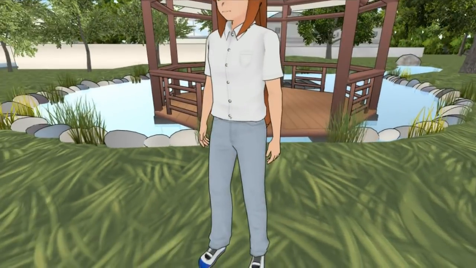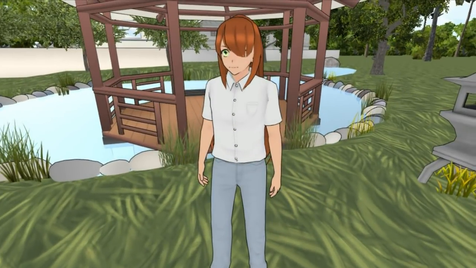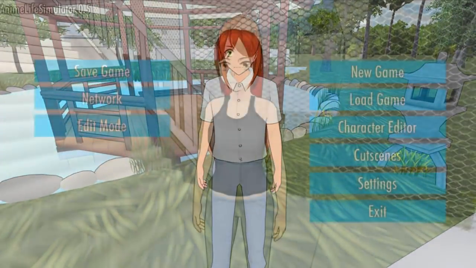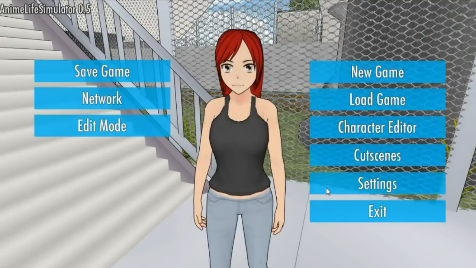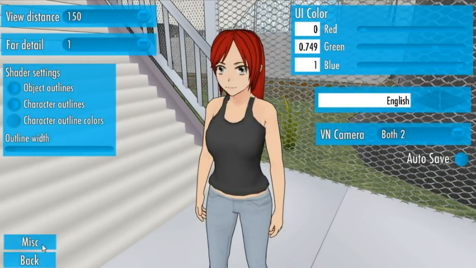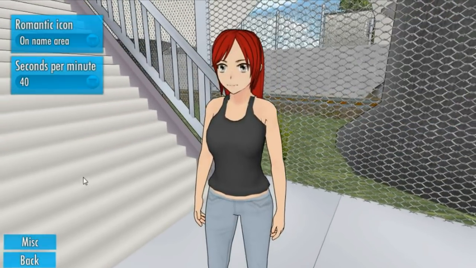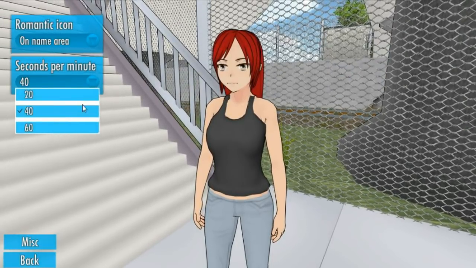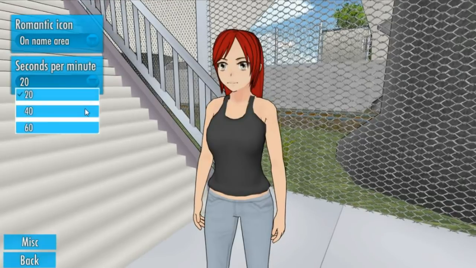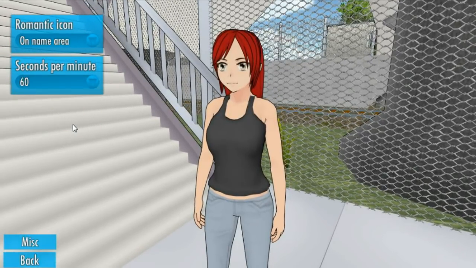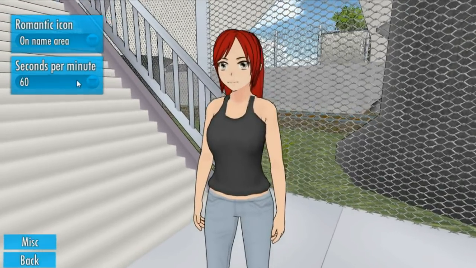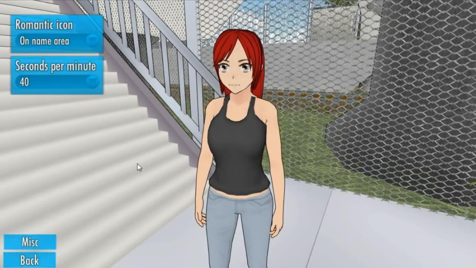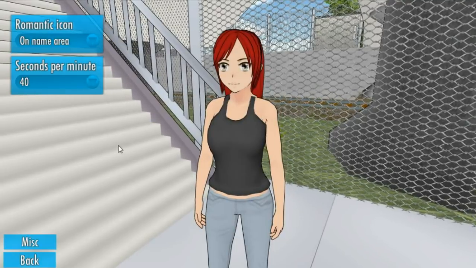While playing, you can now press 4 or 5 to lower or raise the camera. On the settings menu, you now have a section for MISC options. Here, you can choose how fast time is in the game, how many seconds take to pass one in-game minute: 20 seconds, 40 seconds, or 60 seconds. You can now come here at any time and change it.